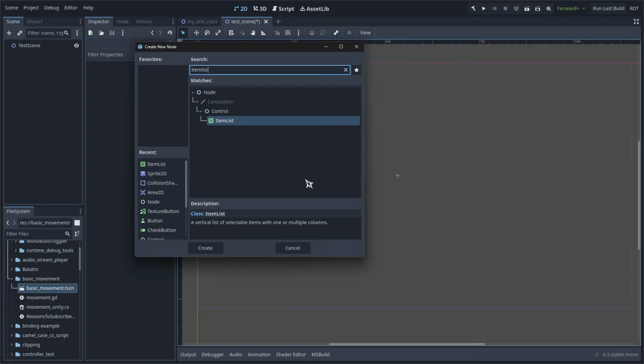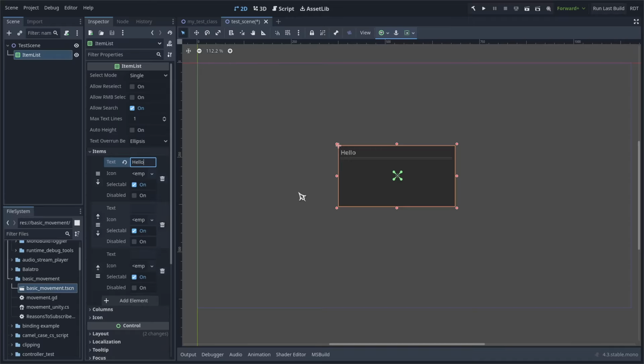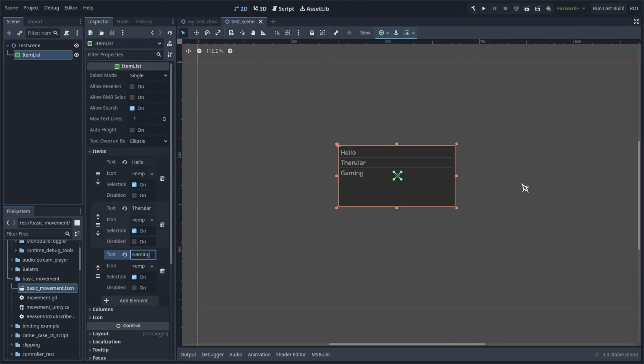Another example. Let's say you wanted to interact with an ItemList node. Make one with 3 items and give them some text. The exercise is to make the second item disabled and then change its name to something else. Have a go at that. This one's a slightly tricky one. If you've never worked with the ItemList class before, don't worry, that's the whole point. It's to learn how to work with classes you've never even heard of before.